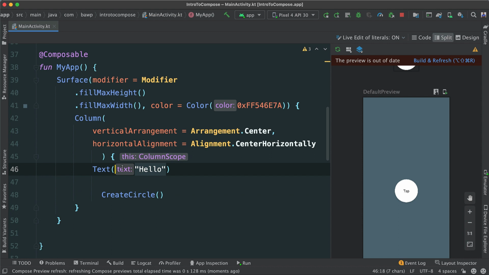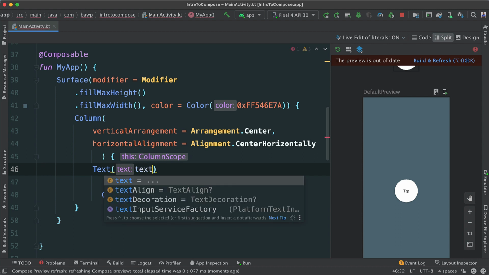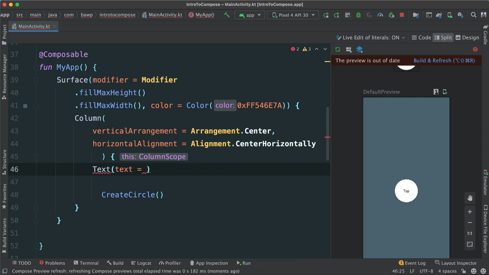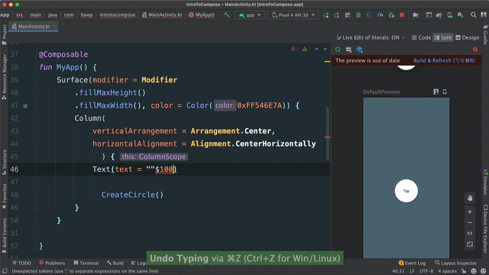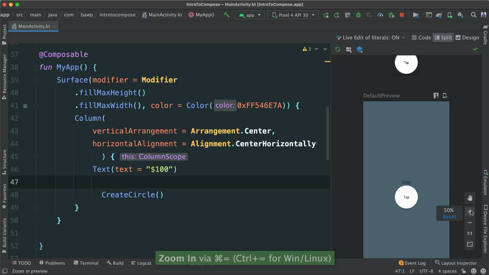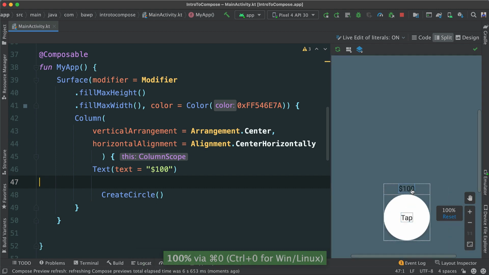But it's a good idea to always pass the actual argument name, something like this, and then pass the values, the data in this case. So for now, I'm just going to go ahead and say 100 like this. Of course, this is going to be inside of double quotes. Oops. Let's go ahead and refresh. And there we go. So it's hard to see, but there it is. And we have our tap button, which is a button now because we made it clickable. And then we have the text there.